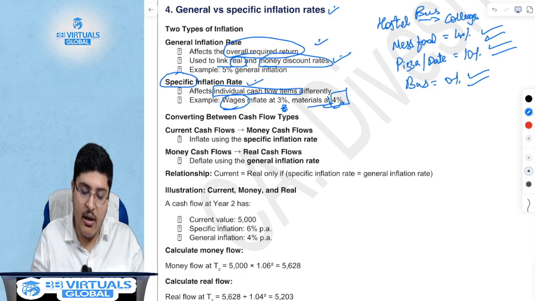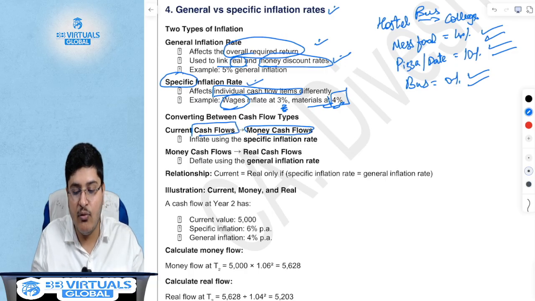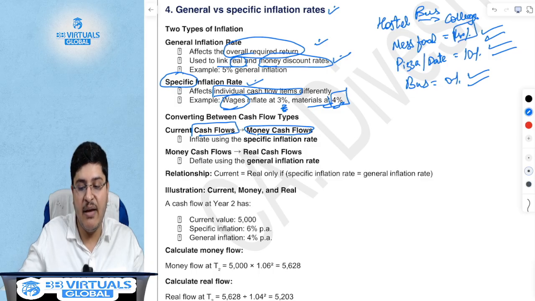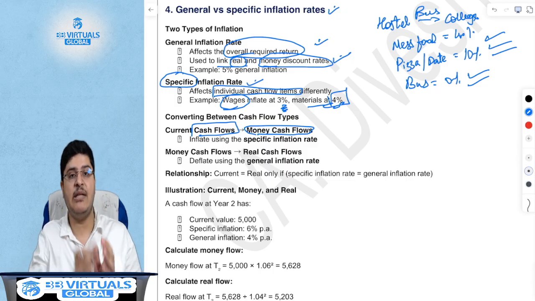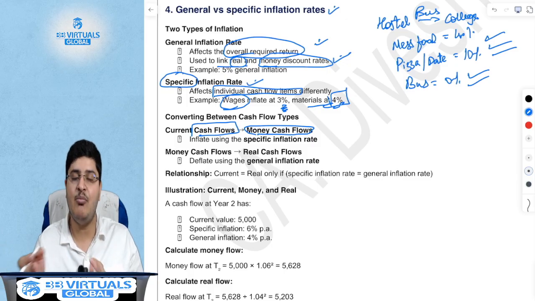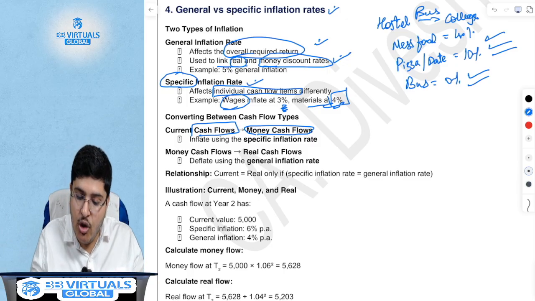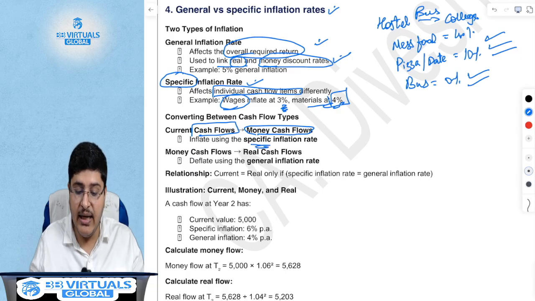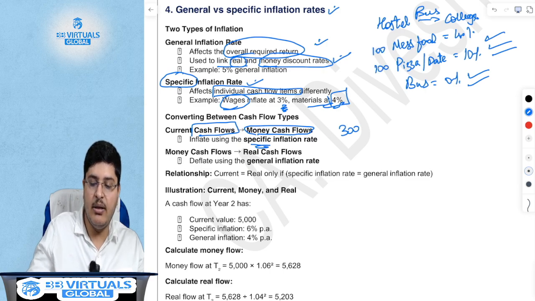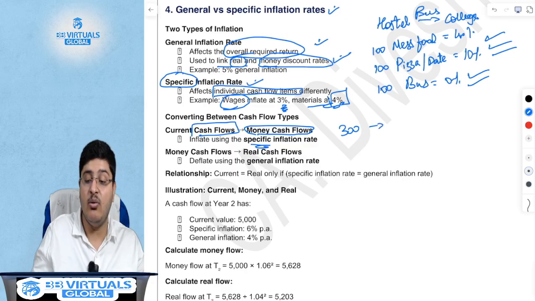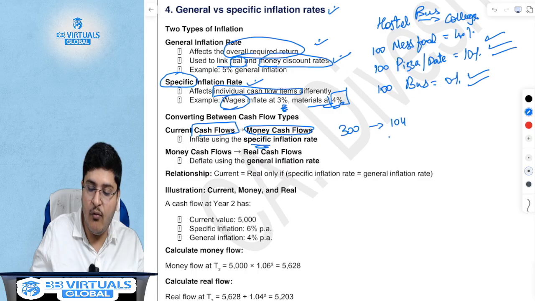You first of all convert all the real cash flows to money cash flows. You will increase the mess food prices by 4%, which means if today this year they were 100, then next year they'll be 104. Increase the pizza prices from 100 to 110 and increase the bus prices by 0%, so they will remain the same. So use the specific inflation rate to inflate. If first year you were spending 100 across mess, 100 across pizza and 100 across bus, second year how much will you spend? You will not spend 300, you will spend 104 for mess, you will spend 110 for pizza.